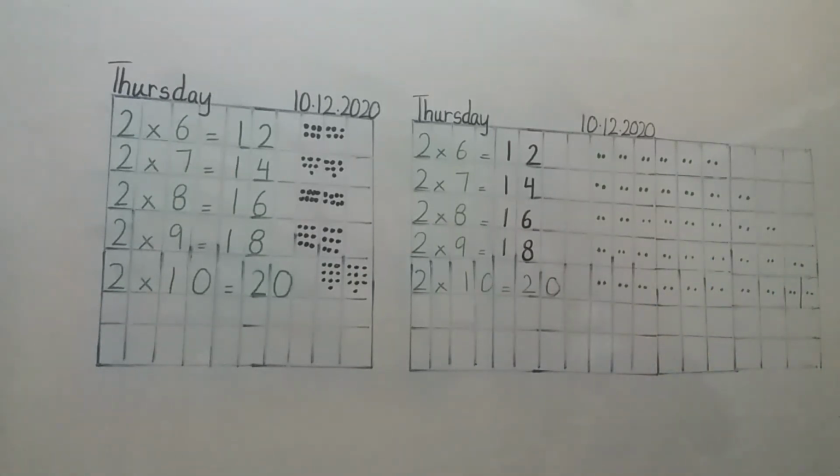And over here the number of dots is less but the number of blocks is way too much, so it gets confusing because you have to count first and then add. So whichever is easy for your child, for your student, use that method. Look at the capacity of the child, and whatever is in their favor, I would suggest that.